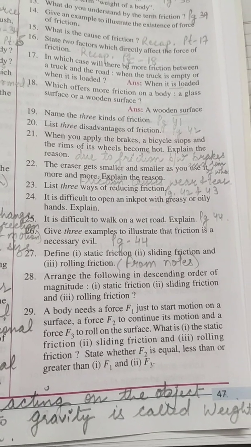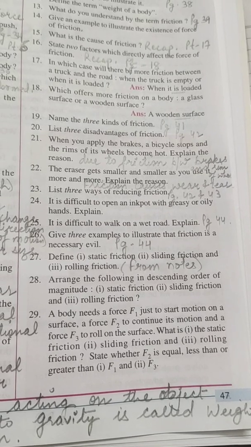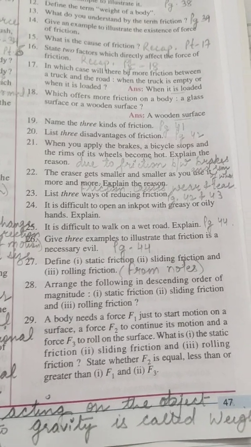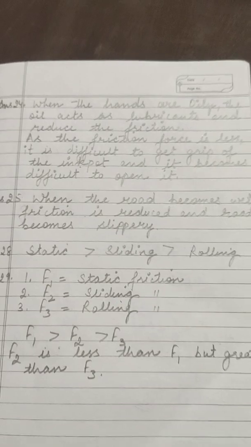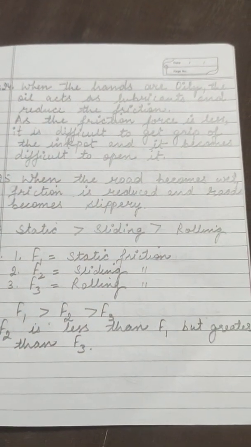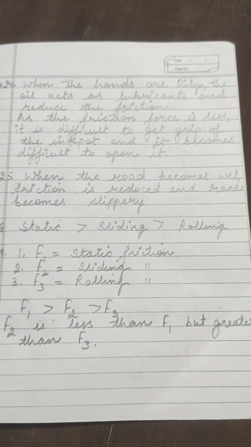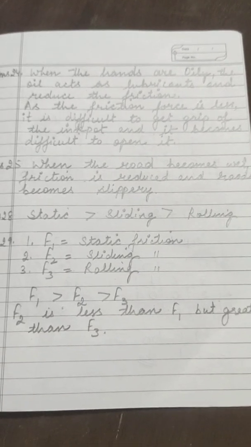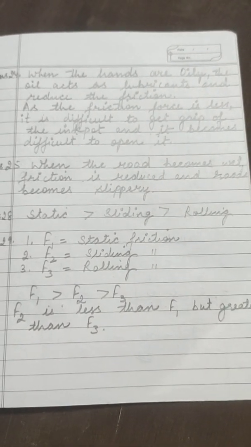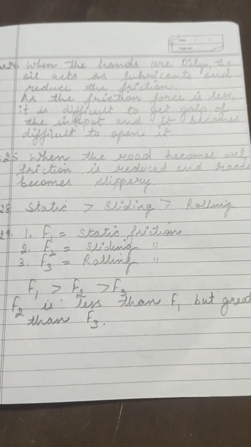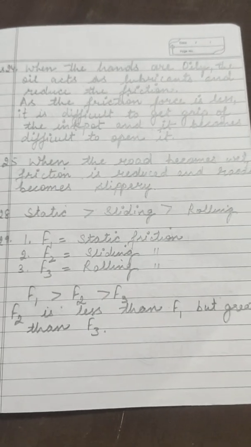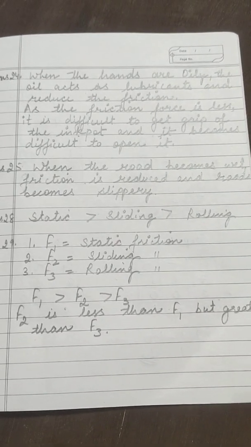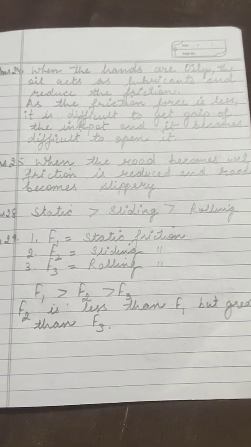It is difficult to open an ink pot with greasy or oily hands. Explain. When the hands are oily, the oil acts as a lubricant and reduces the friction. So as the friction force is less, it is difficult to get grip of the ink pot and it becomes difficult to open it.